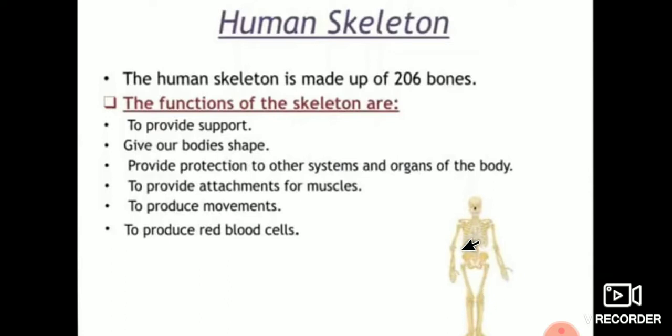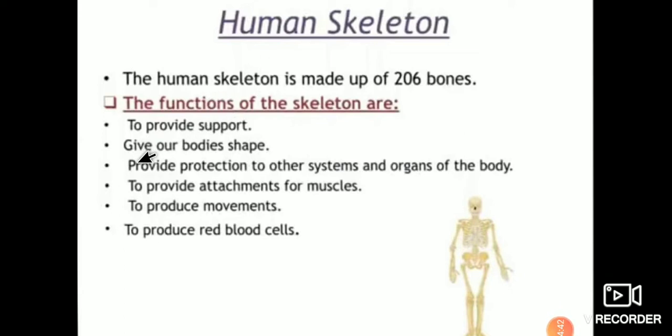Look at this picture, dear students. It is a picture of the human skeleton. It is mainly made up of bones. The human skeleton is made up of 206 bones.